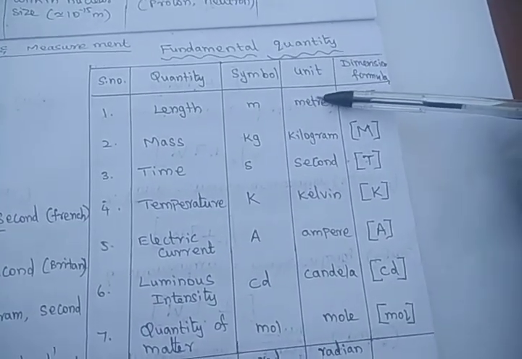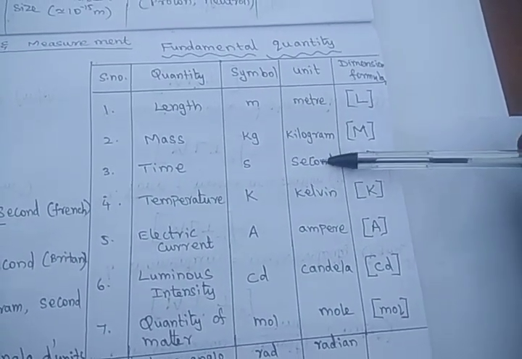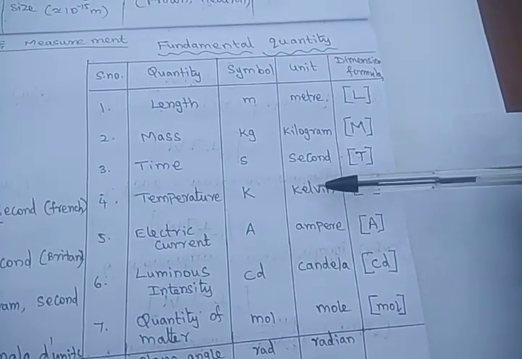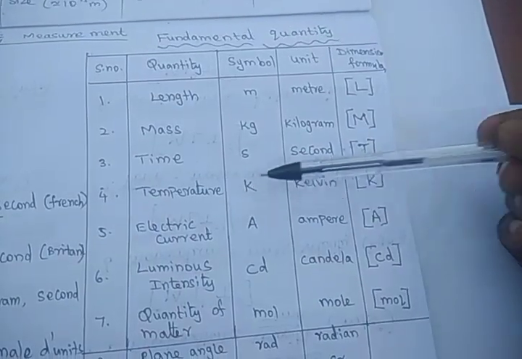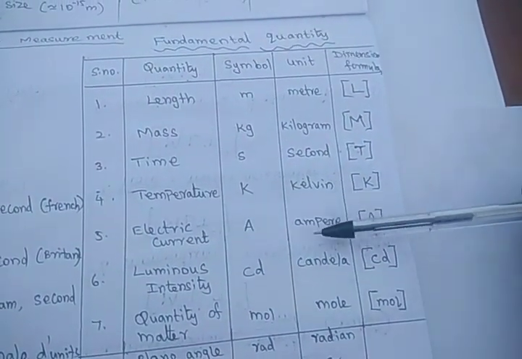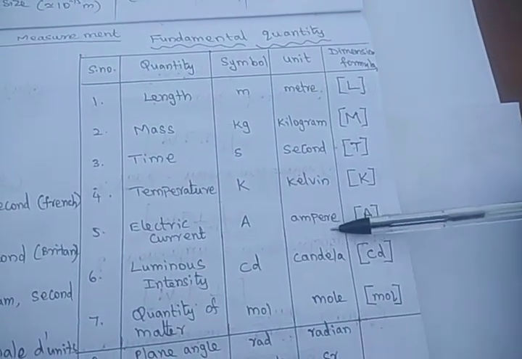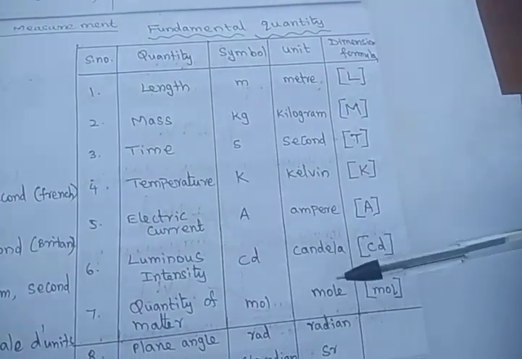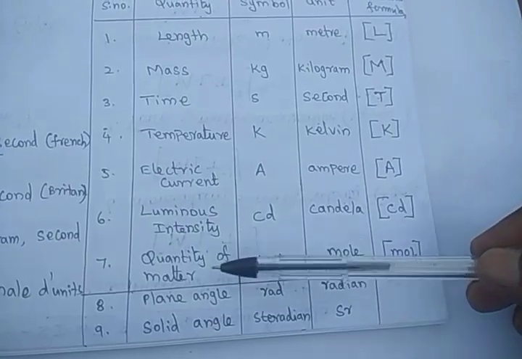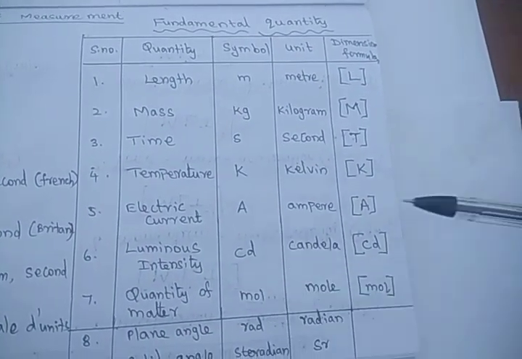So what is the unit of length? Meter, symbol m. Unit of mass, kilogram, kg. Time, second. The SI unit of temperature is kelvin and the symbol is K. The SI unit of current is ampere and the symbol is capital A. You have to write the unit in small letters whenever it is a scientist's name. Then luminous intensity, candela, and the symbol is cd. The amount of matter is mole, and the symbol is mol alone.